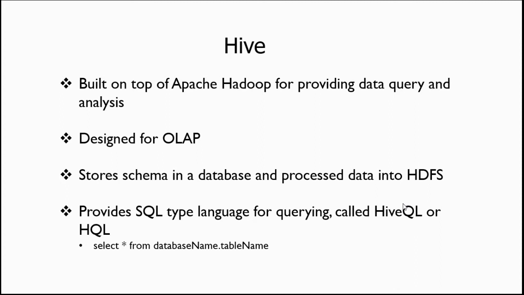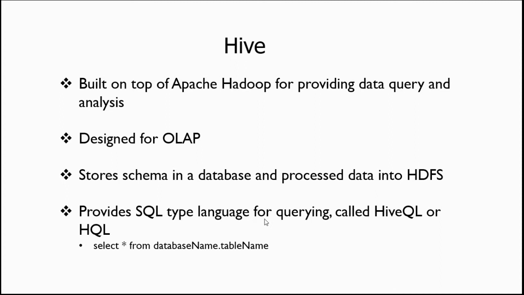Hive is more suited for structured data. It is built on top of Apache Hadoop for providing data query and analysis. Hive is designed for OLAP. OLAP means online analytical processing. There is a difference between OLAP and OLTP.